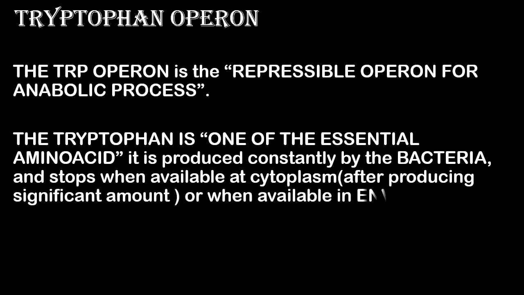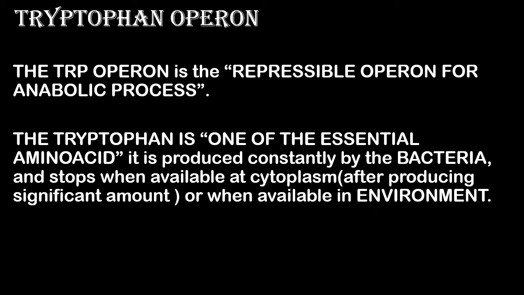Tryptophan is an essential amino acid for whom? For humans. It will be produced by the bacteria for its own concern till a significant amount is achieved. It will be needed by the bacteria itself for synthesizing or propagating itself. When available in the environment, it means when the bacteria is cultured in artificial conditions such as a laboratory, the media itself contains tryptophan.